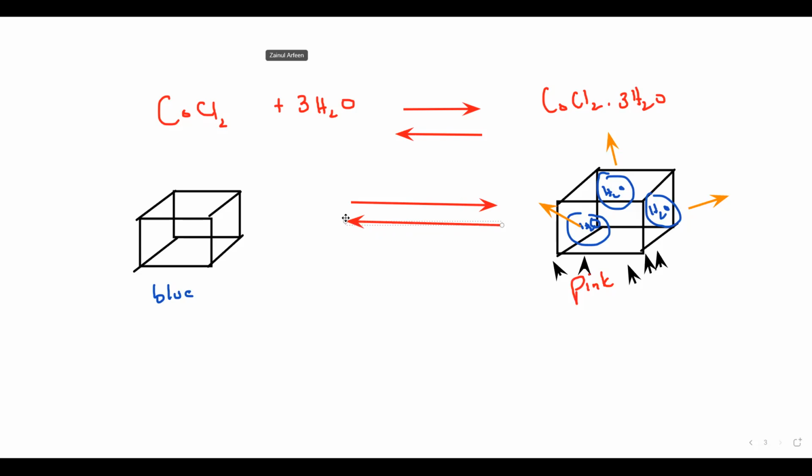What we call this reaction is a reversible reaction, because the reactants are forming a product and the product can form back the reactant. Is it clear? This was the second example, anhydrous cobalt(II) chloride.